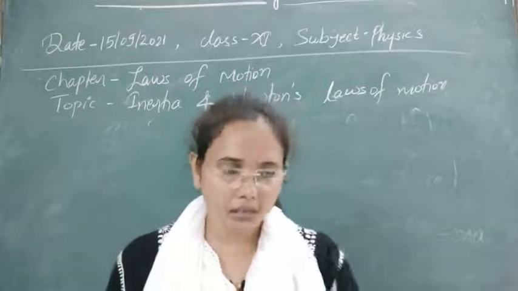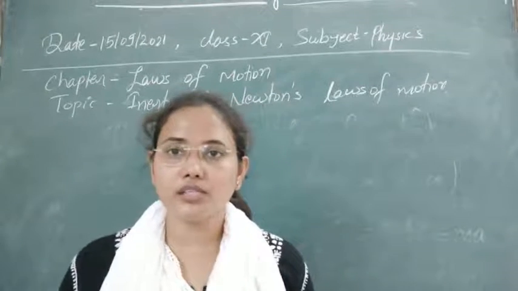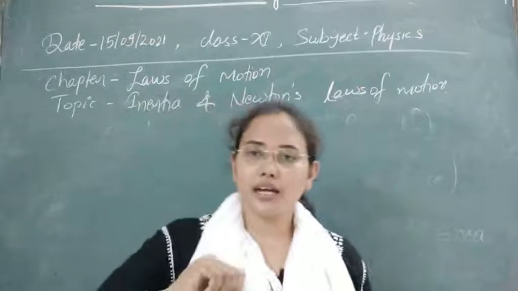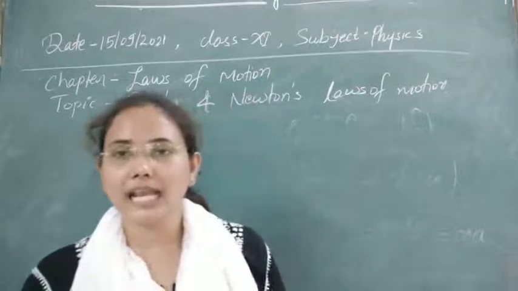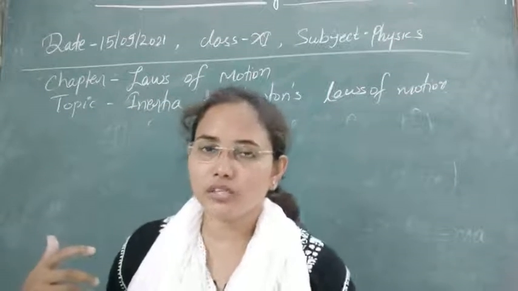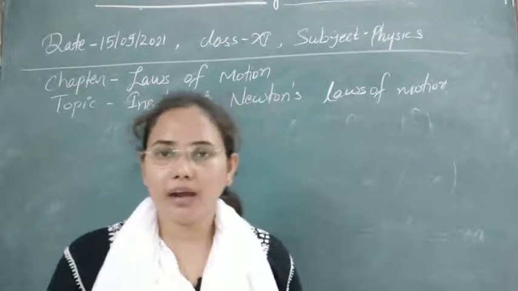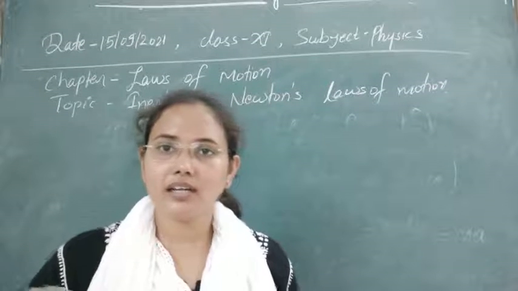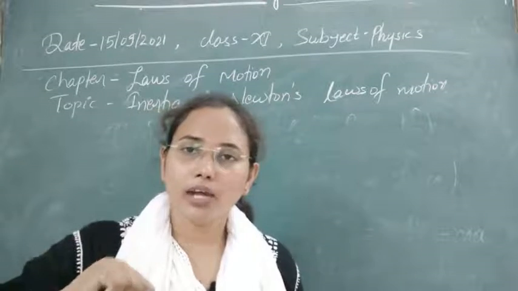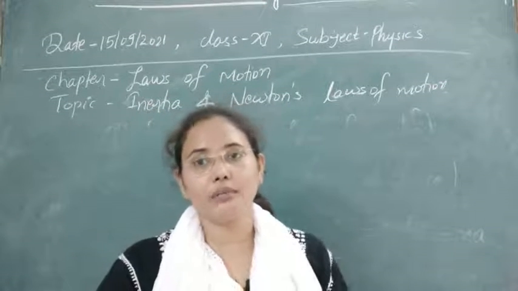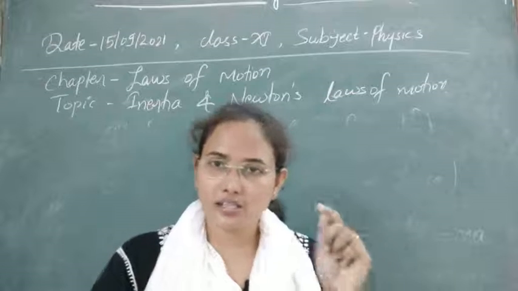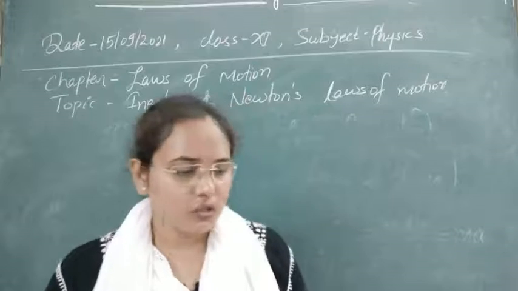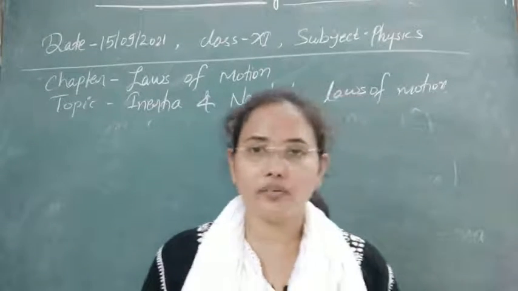Similarly, when we are using soap solutions and rubbing our clothes, the dust particles or stains come out of the clothes. The reason is that the stain or dust on the cloth is in a state of rest, and when we start to rub the cloth, we provide motion to the cloth, but the dust keeps its state of rest and doesn't change, and that's why it is removed from there. So these are all examples of inertia of rest.